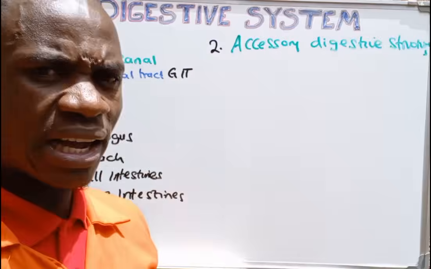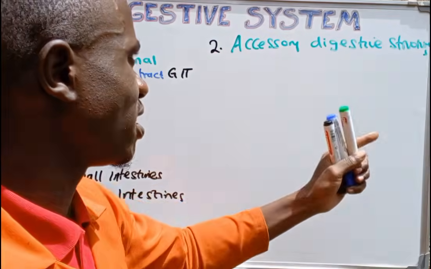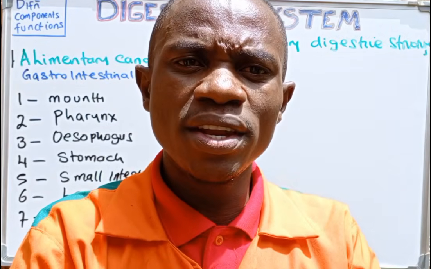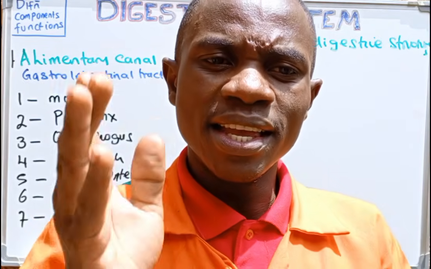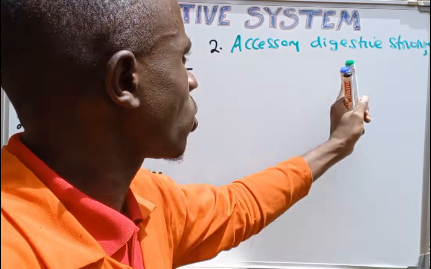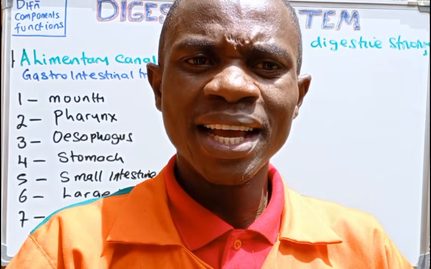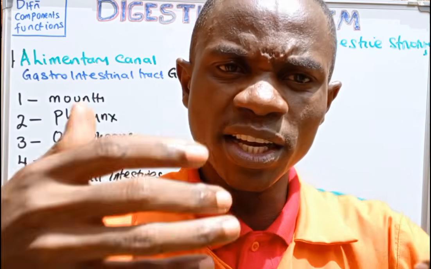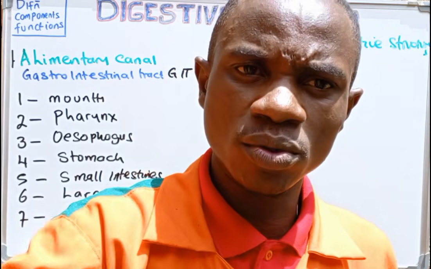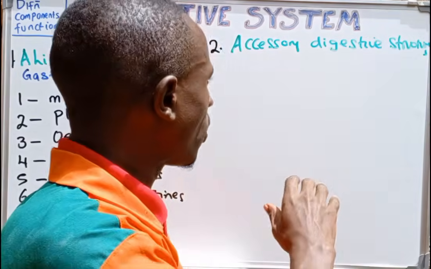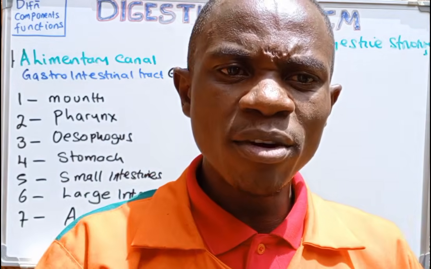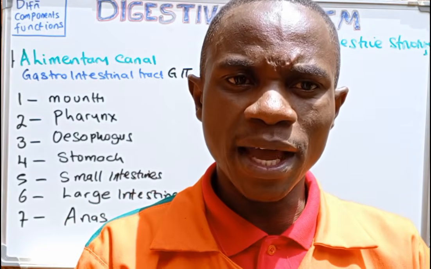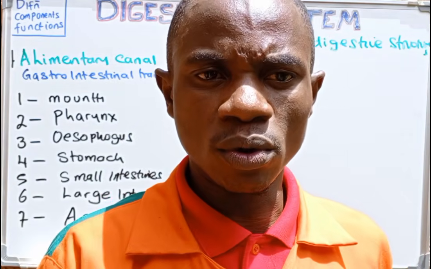Of course, when we're talking about this second section of the accessory digestive structures, these are the structures of the digestive system that aid in smoothing the process of digestion. In other words, when we are studying the accessory digestive structures, these organs are going to be aiding in the process of digestion. They are helping the process of digestion to occur very well in the alimentary canal. Now, we are going to find that in some of these accessory structures, food is not going to be in contact with them, but some of them do get in contact with food.